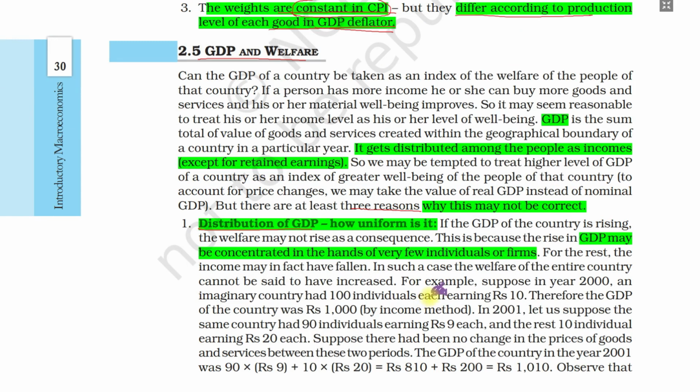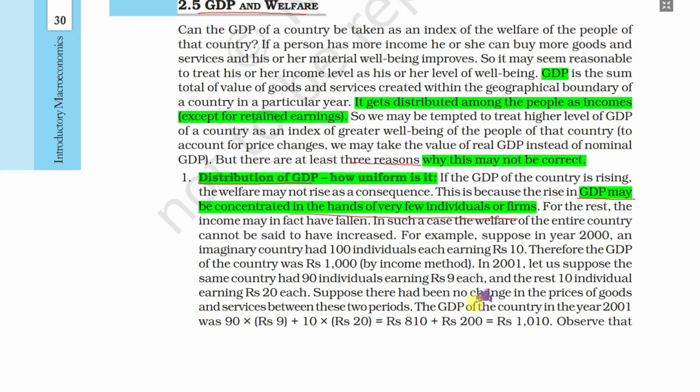So GDP increases, no doubt, suppose GDP increases from 5% to 6% to 7%, but we see GDP may be concentrated in the hands of very few individuals or firms. It may happen that only a few individuals or a few firms, rich companies, earn, or maybe urban areas, or you can say the metropolis, only they get benefits from the GDP. They only contribute to GDP. The rest of the firms, the rest of the rural areas, suppose a backward area, they don't receive the benefits of the GDP. Most of the time, in India itself, we see the different states are there.